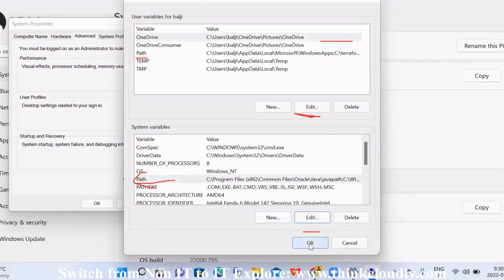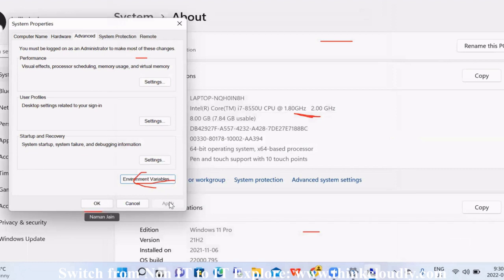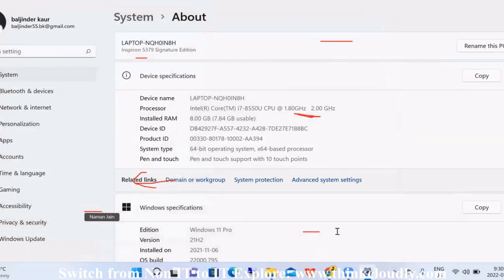Now click on OK. Click on OK. Now this is done. This is the setup we have to do always for Terraform. It's a bit longer, but it is always a one-time setup, guys. On a new laptop, you have to do it only once.